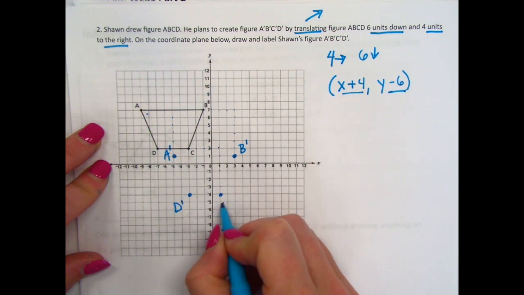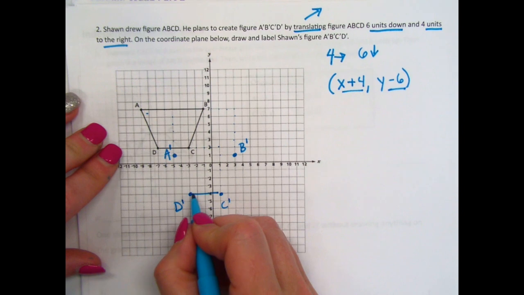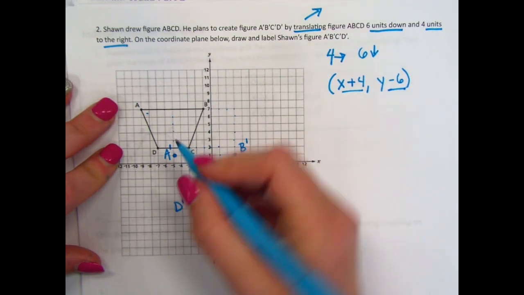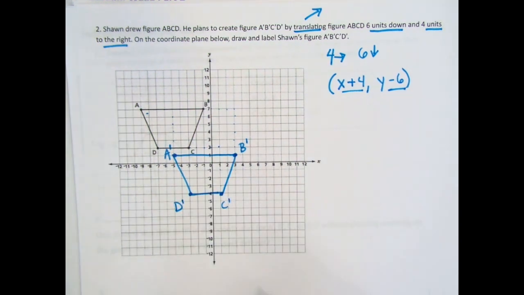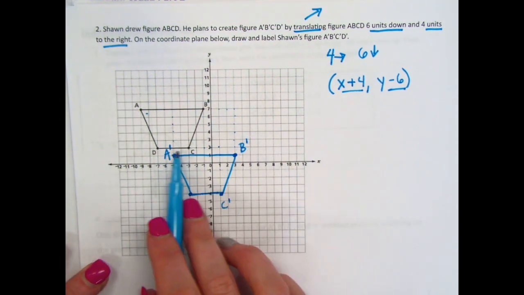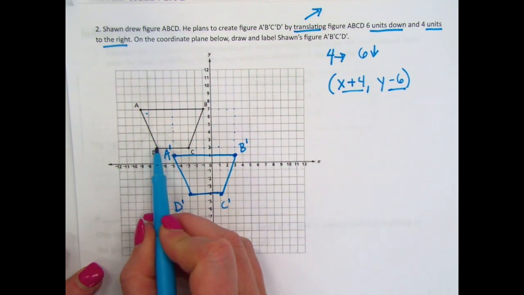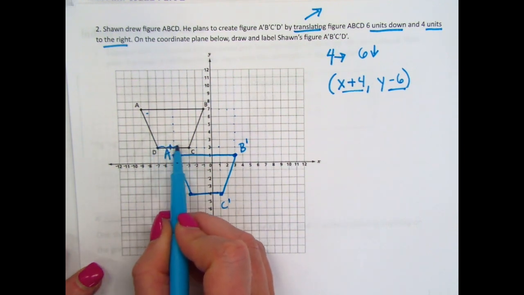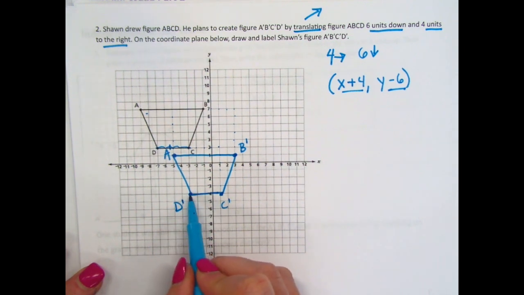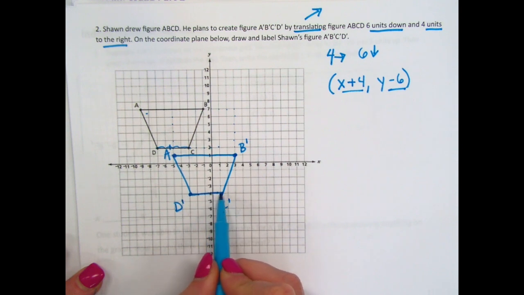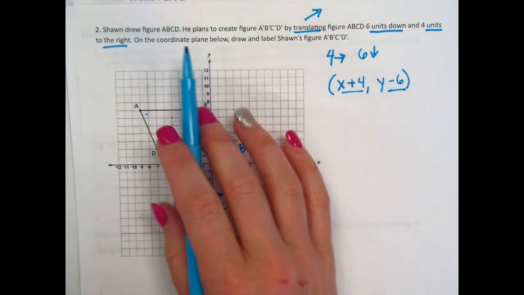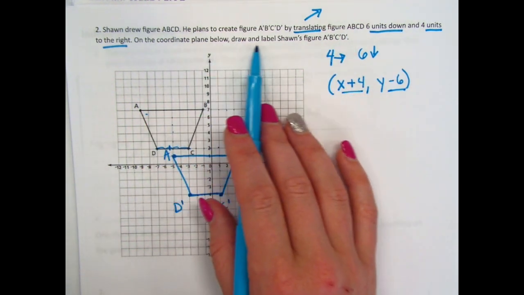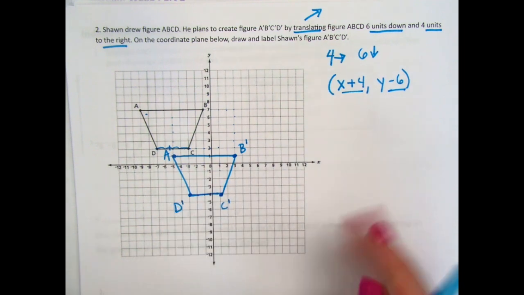C prime. Draw our connection so the shape looks the same. Make sure it looks the same. Make sure we didn't make any mistakes. Now, if you get a couple of these shapes and you notice that D and C are separated by 1, 2, 3, 4 blocks, if I already have D here, I know that this distance is 4. I could just count over 4, 1, 2, 3, 4 to put my C. Up to you. We have drawn, we have labeled, and we're good to go.